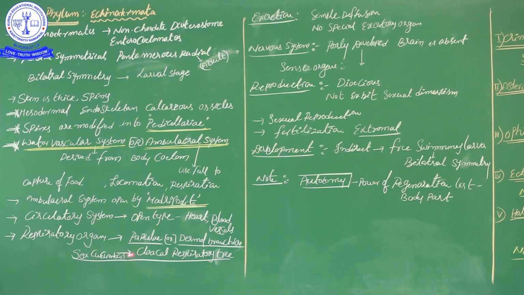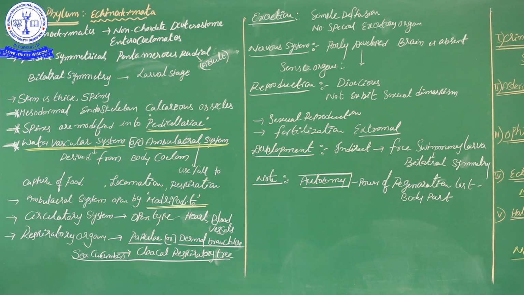What is the important character here? Sea cucumbers have the cloacal respiratory tree. At a small opening of the cloaca, that place has a tree-like structure that plays an important role in respiration. That is the cloacal respiratory tree. Okay, so those are the respiratory organs in the different individuals. Then excretion, next one. Here, excretion-wise, there are no specific excretory organs.